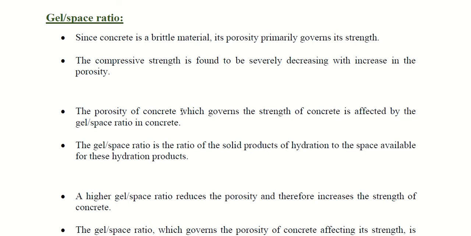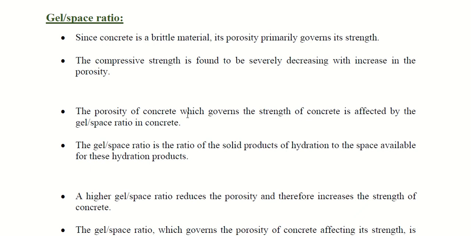So the more the formation of CSH gel, the more the strength, right? Why? Because CSH gel is the one which gives strength to the concrete. When is CSH gel formation more? When hydration is more. Indirectly, the formation of CSH gel will be more when the space available for the gel to form is more.